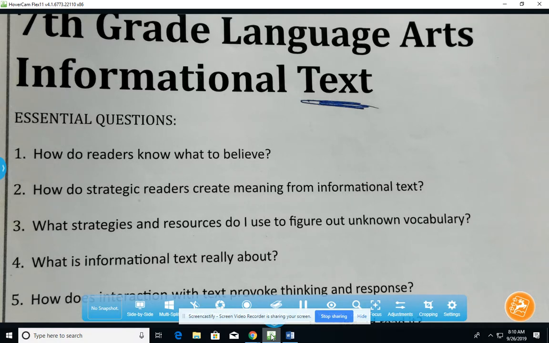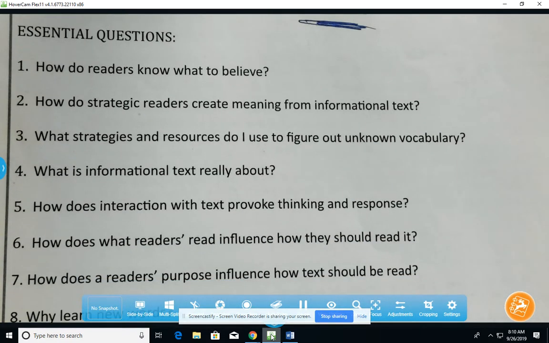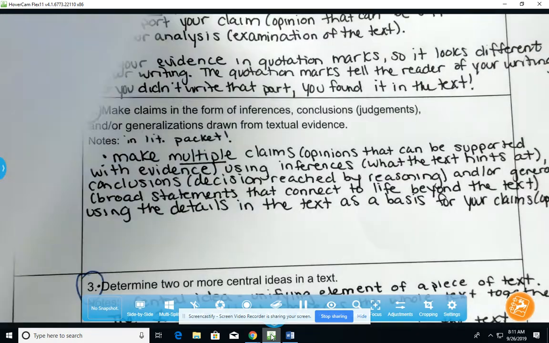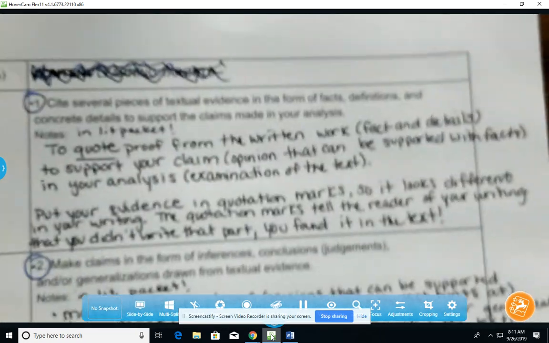Number 4, what is informational text really about? And number 5, how does interaction with text provoke thinking and response? Today, we're looking at the following learning targets.